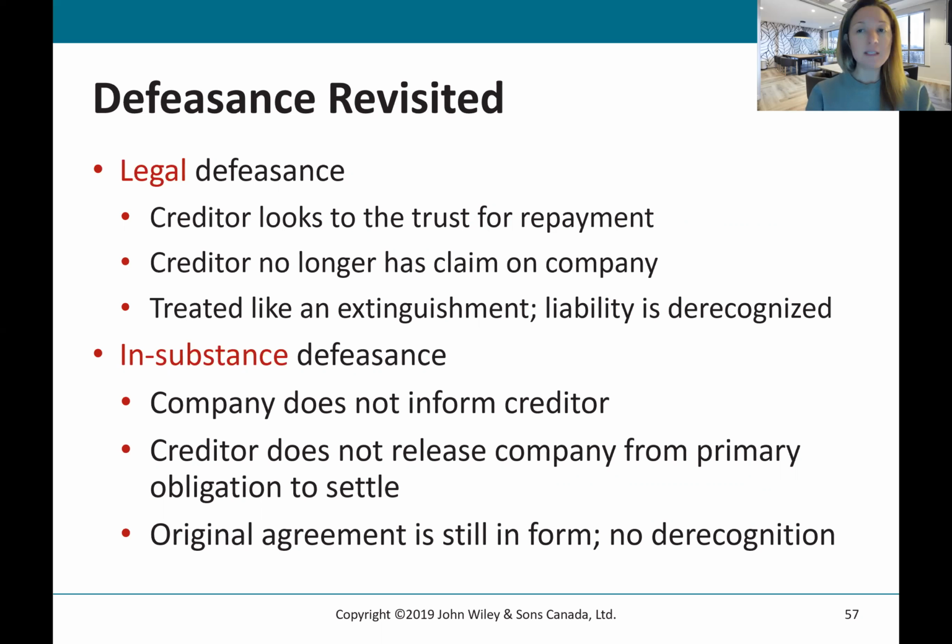If there's in substance defeasance, that means the trust is there, but the bondholders haven't agreed to release the company from the liability. So the debt is not derecognized from the company's balance sheet.